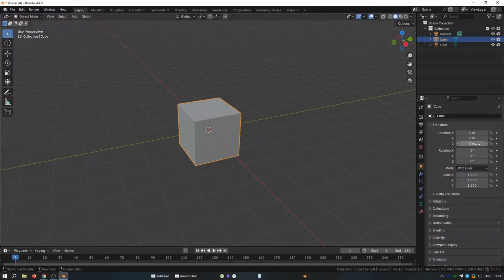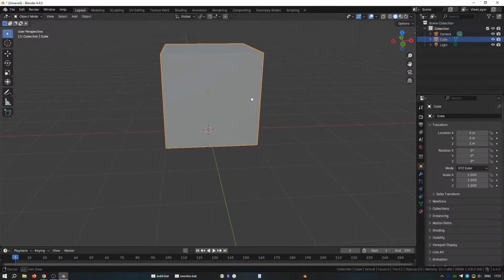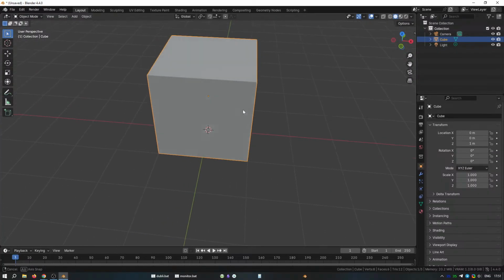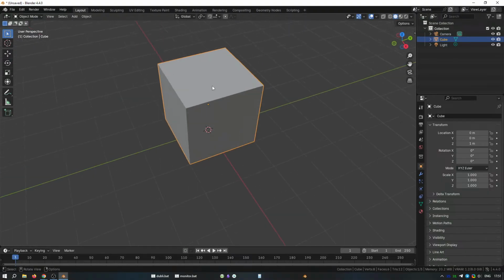I have a small black and white dice here in front of me. It's just a small square object with slightly rounded corners and rounded edges. So let's see how we can achieve this in Blender. First we can add a bevel modifier.